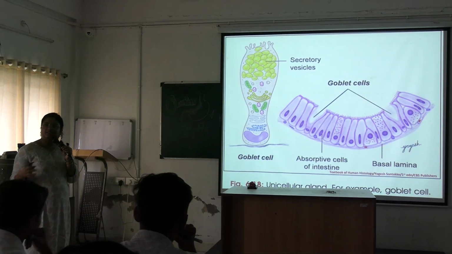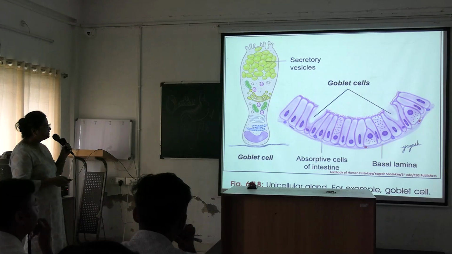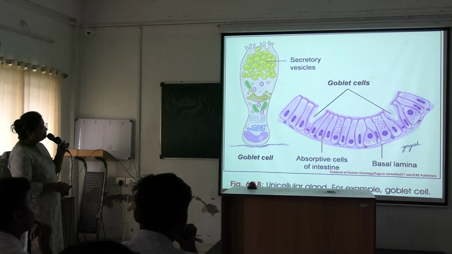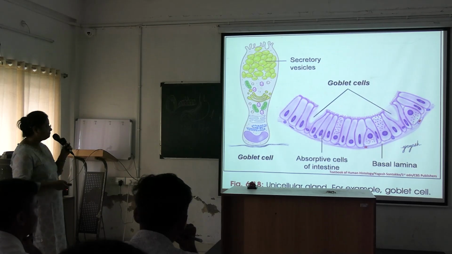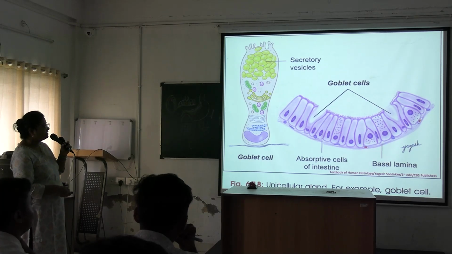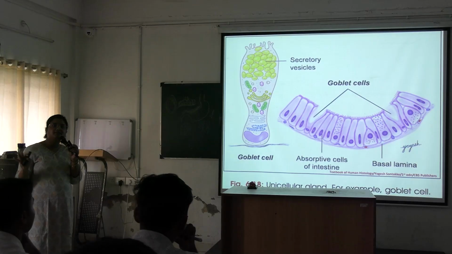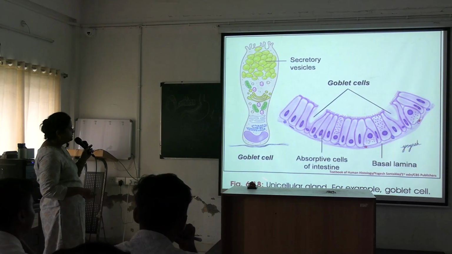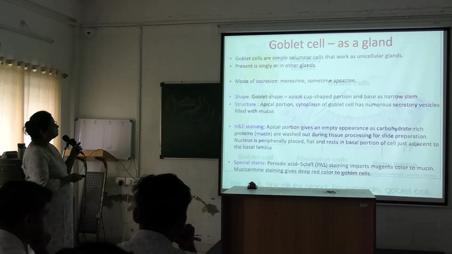As they are mucus cells, mucus is drained out and it gives an empty look. There is a basally placed nucleus, and from it the rest of the cell is regenerated. This is a unicellular gland. Goblet cell is a unicellular gland. Very frequently asked in your viva: what is a unicellular gland? Goblet cell. And this is a mucus secreting cell.